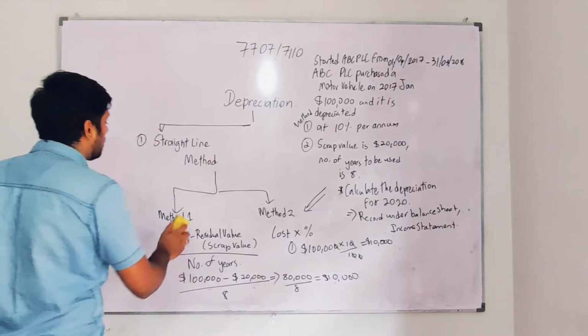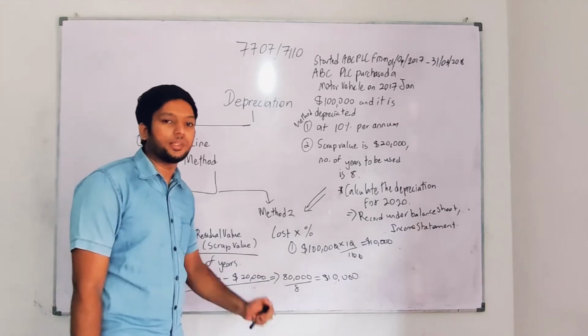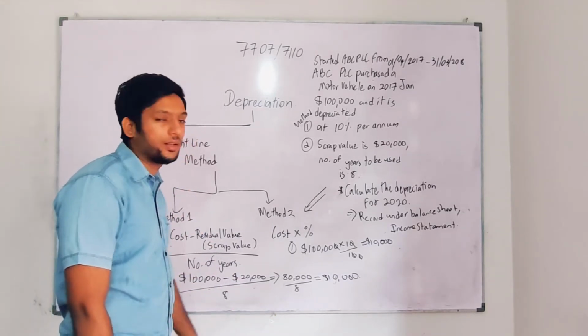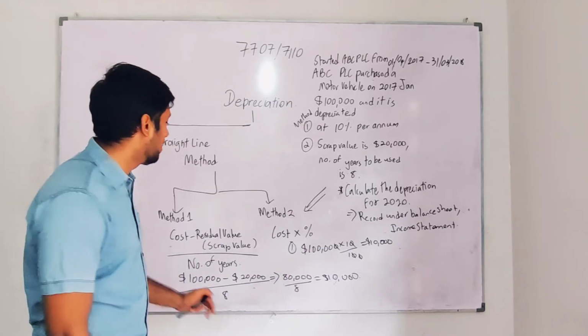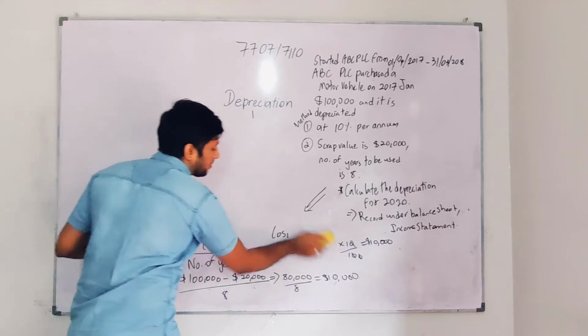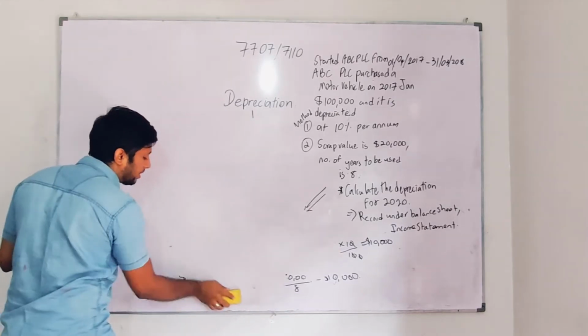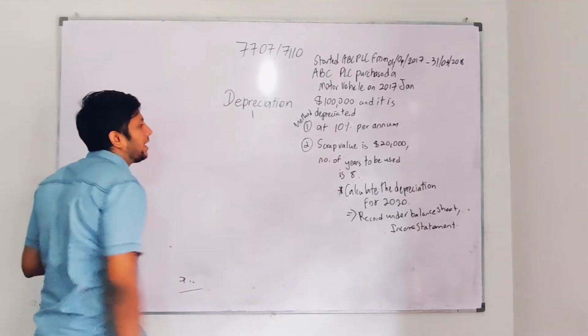So I'm going to erase this off. You know how much is the depreciation we have calculated. We'll go with either method, either the residual value method, or method 2, which is the cost into percentage method. We got a depreciation of 10,000. So I'll erase this. I'm going to record it on the income statement and balance sheet. First of all, how do I record this?